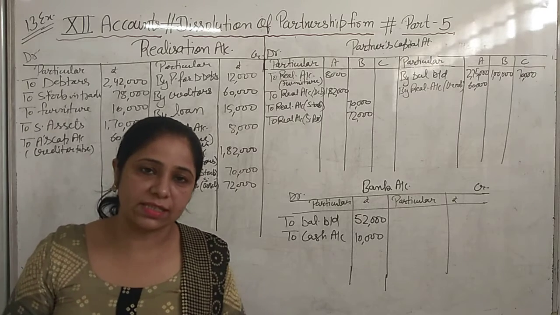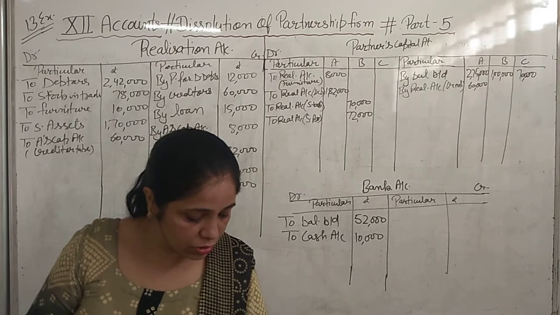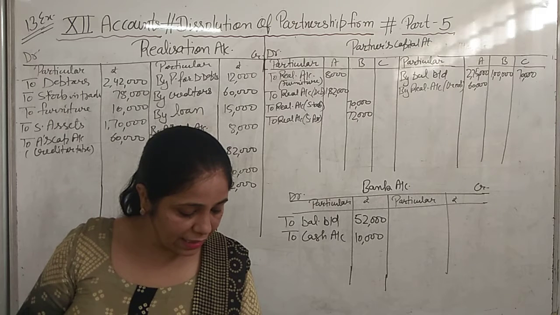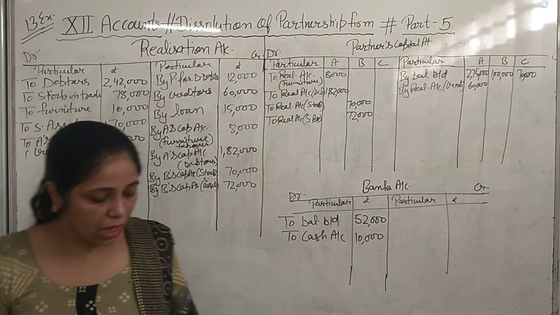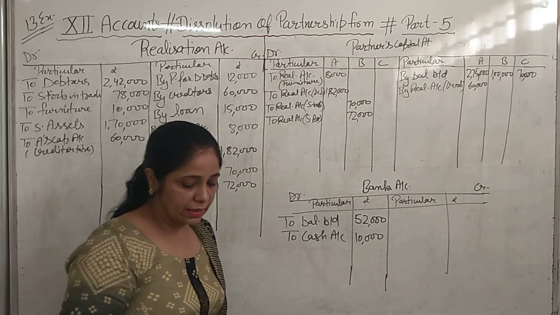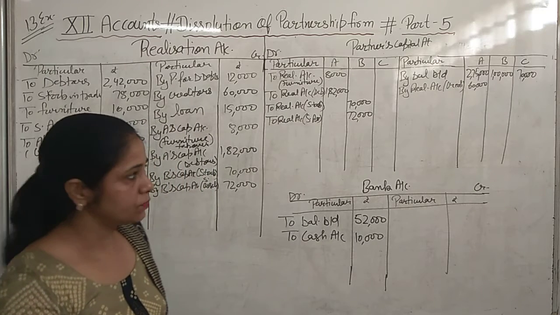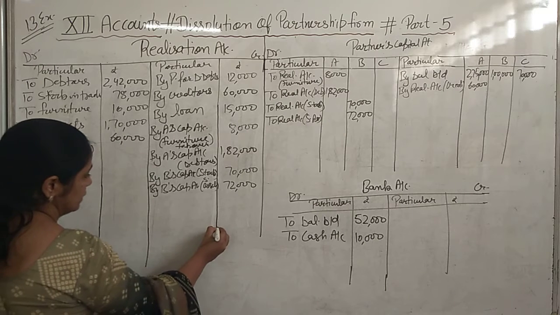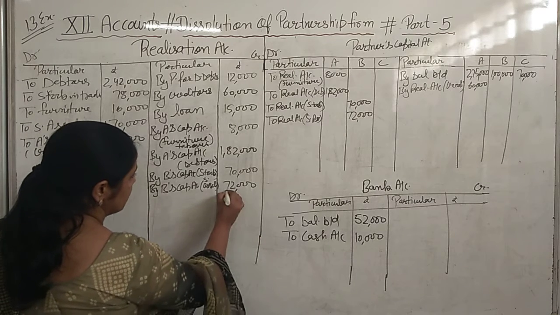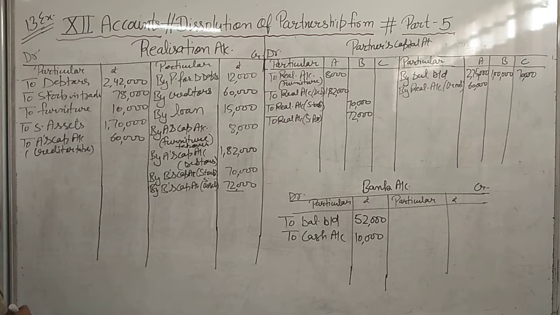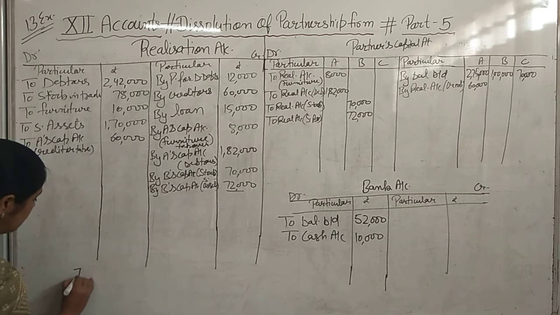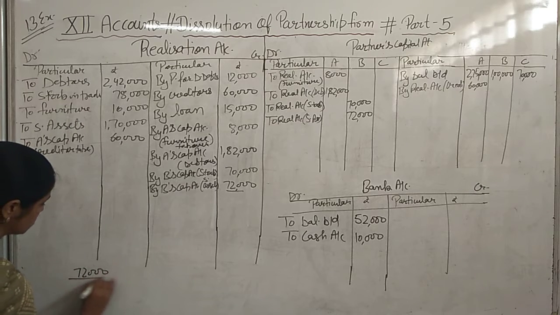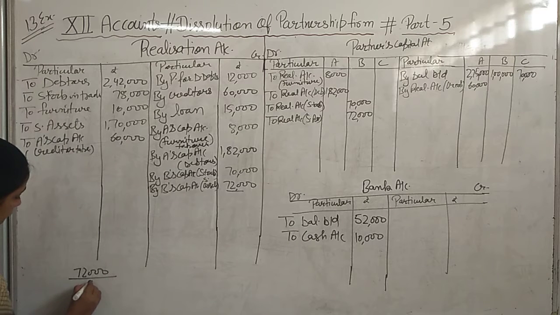How much assets are remaining, that we will find out by the information that is given to you in bracket: of 72,000 being 10% less than the book value. He took these assets at 10% less than book value. Then this 72,000 value is the 90% of the original value of that assets.